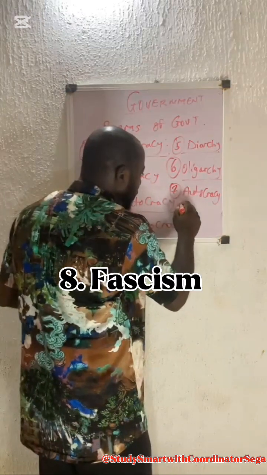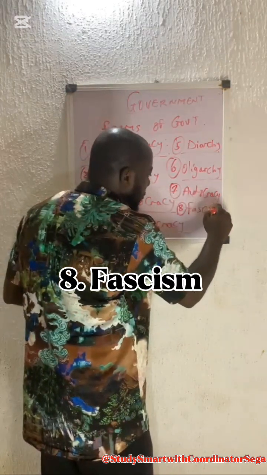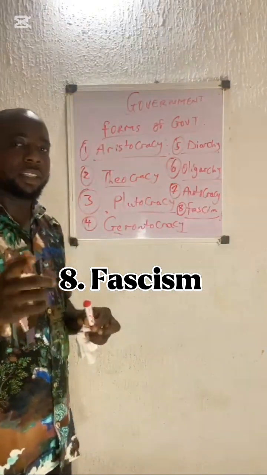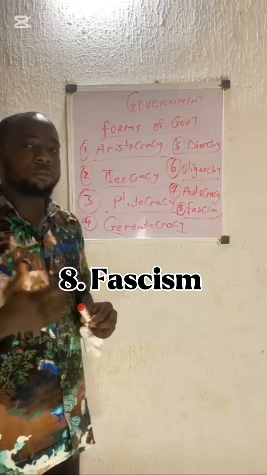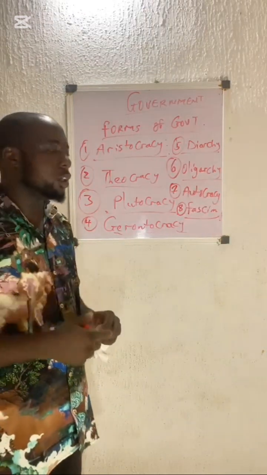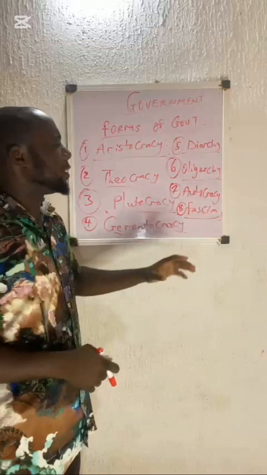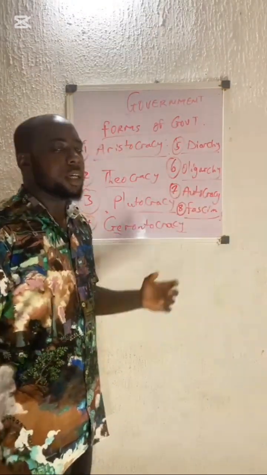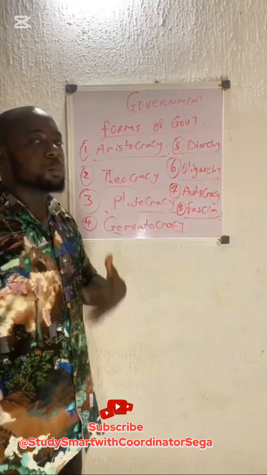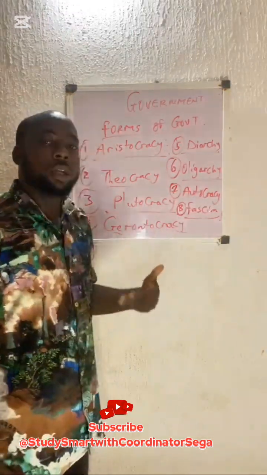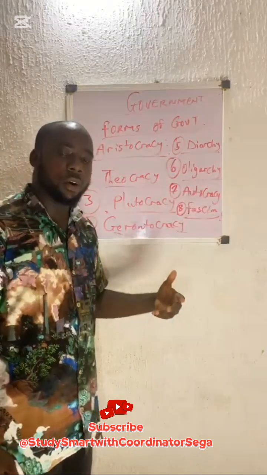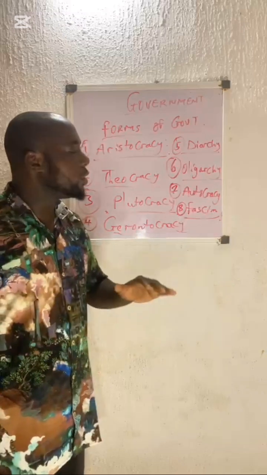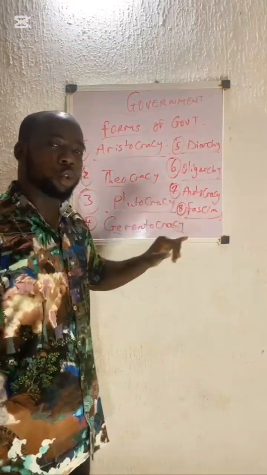Number 8, we have another form of government. Number 8 is what we call fascism. Now, fascism originated from Italy under the leadership of Benito Mussolini, who was the leader of Italy at that time. Now, what is fascism? Simply put, fascism is the Italian word for autocracy, for an autocratic government. It is also seen as a one-man government, but it moved further to a type of one-man government where nobody dares oppose the leader of such a state. When fascism is in practice, nobody dares oppose the leader because it is an authoritarian leader.